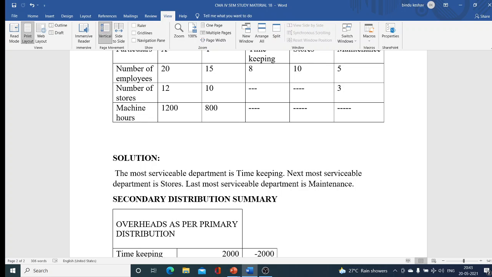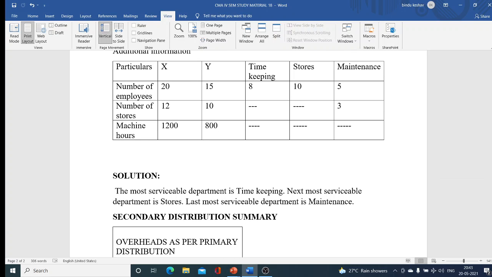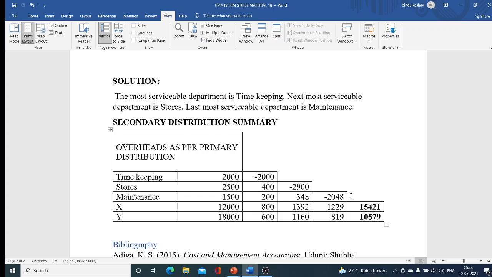The ratio is 20:15:8:10:5. Now how do you find the ratio? 20:15, we need not take 8. So 20:15:10:5, which can be simplified to 4:3:2:1. So it will be distributed like this: 400, 600, 800, and 200.